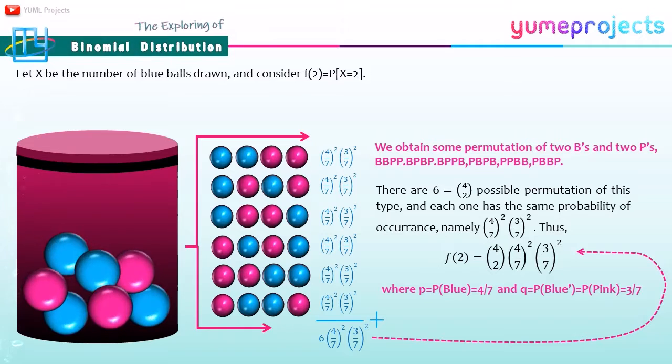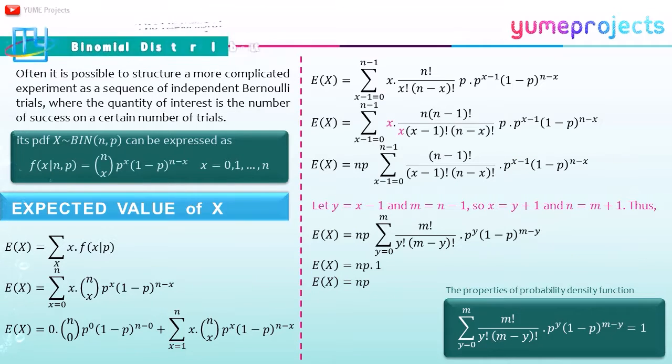Thus, the probability that x is equal to 2 is combination 4 and 2 times (4/7)^2 times (3/7)^2. So this is the sum of the probabilities of the 6 possible permutations. Okay, we explore the binomial distribution.